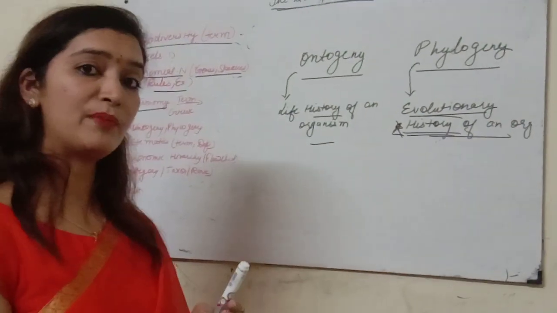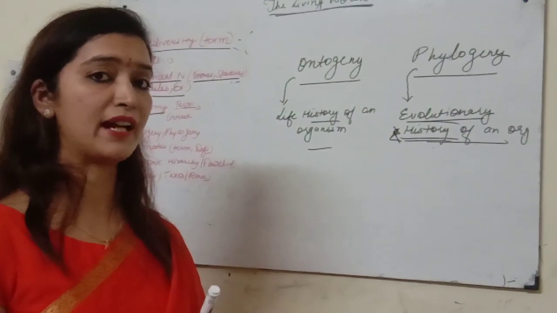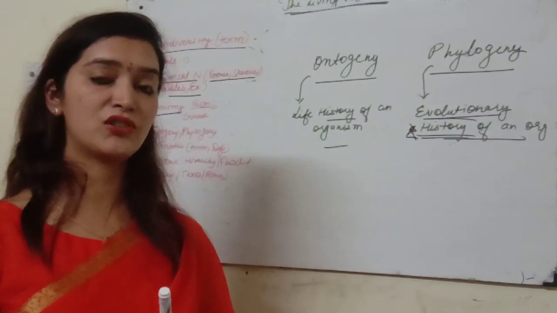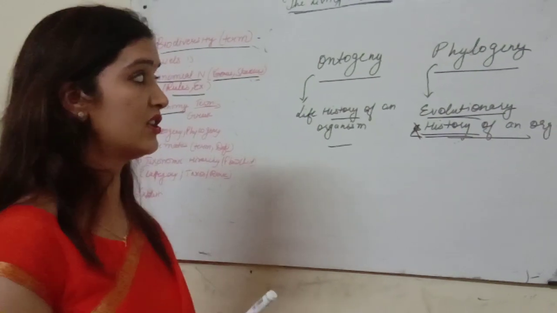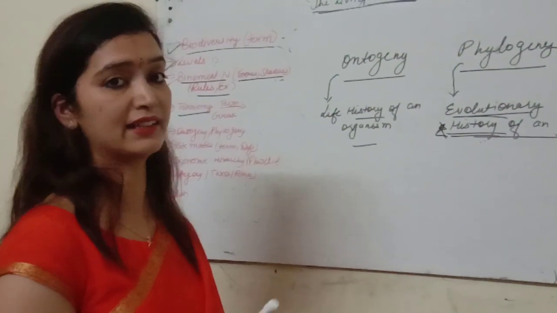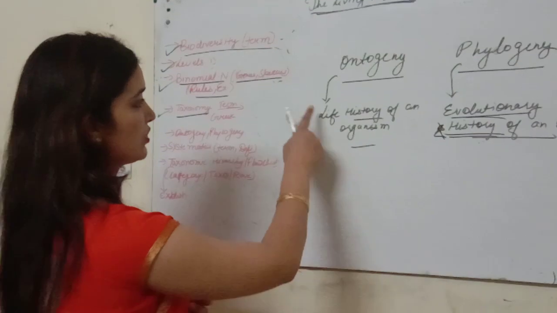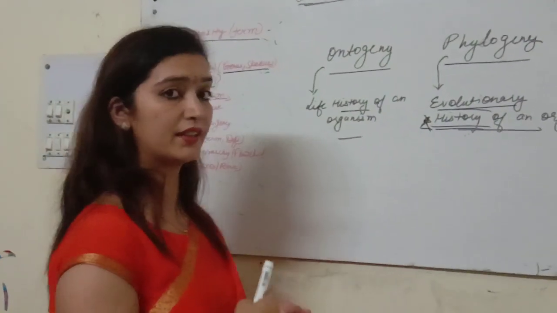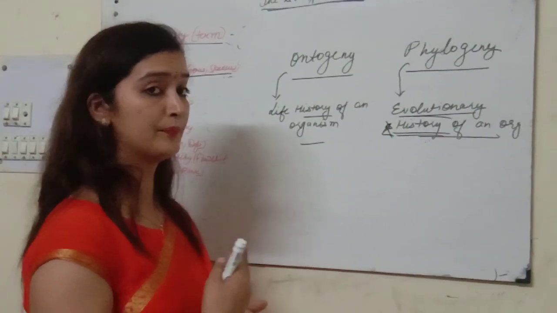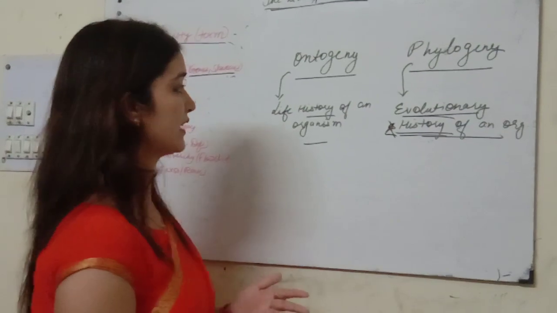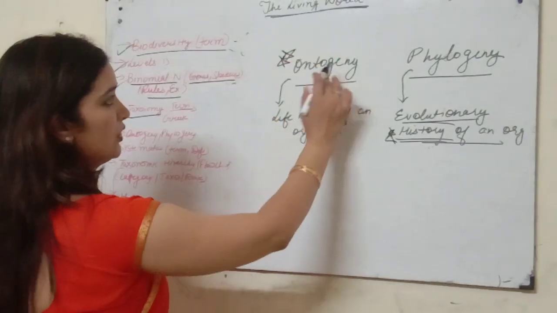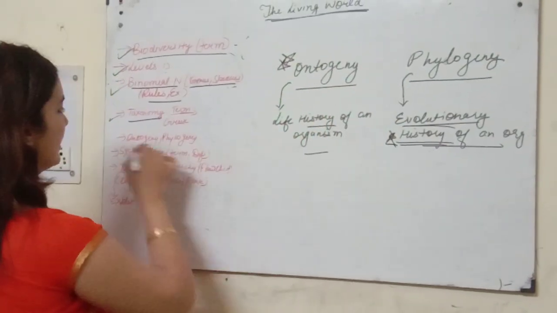Whenever the development is complete in the 7th, 8th or 9th month, these characters generally disappear. But in the early embryonic stages, you can see all the different stages that are present in fishes, that are present in amphibians, like that. Alright students, and ontogeny is life history, means after the birth of the organism, whatever will be the history of the organism, whatever acquired characters of the organism, that may include ontogeny. Alright students, so this is ontogeny and phylogeny, we will repeat again and again.